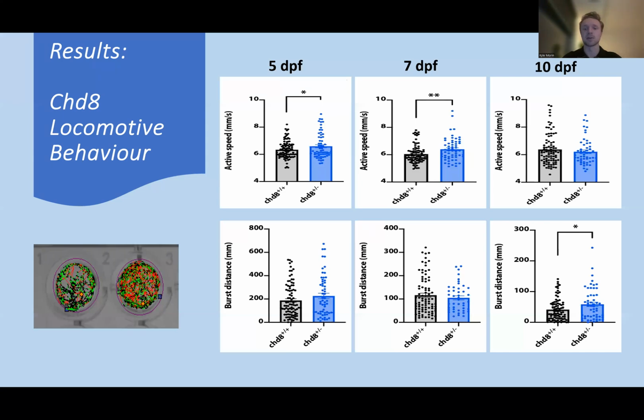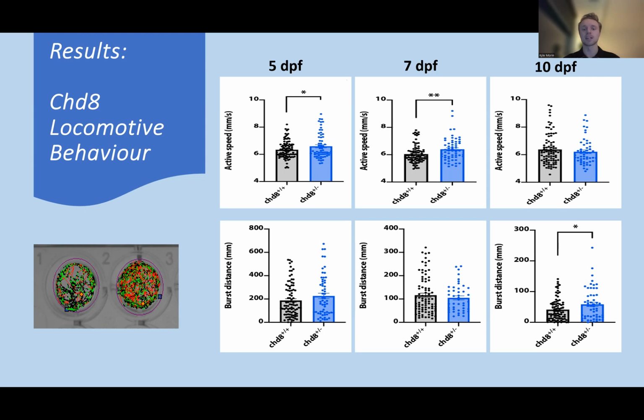Despite all the scary-looking graphs here, we can identify some results on the development of zebrafish larvae with either mutation of CHD8 or SHANK3B. Here, we can see CHD8 locomotive behavior results. As seen in the image on the left, larvae movements were tracked within the diameter of the circle. The top set of graphs shows the active speed of CHD8 mutants at 5, 7, and 10 days post-fertilization.